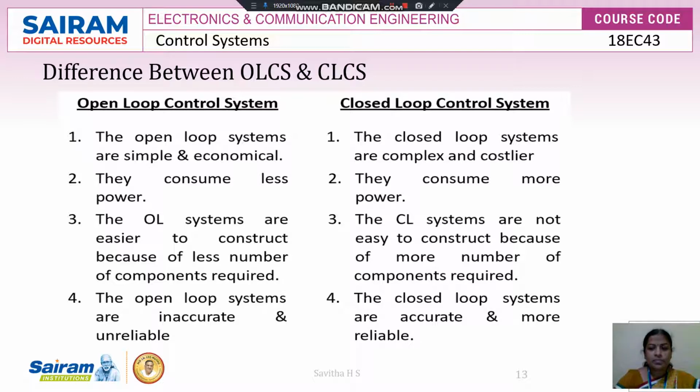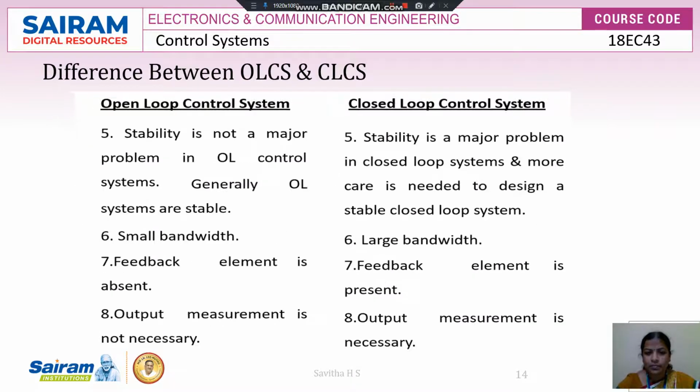Open loop systems are easier to construct because of the smaller number of components. But if we consider the closed loop system, it is not easy to construct. It is complicated because more components are required for the closed loop control system. Open loop systems are inaccurate and unreliable, so we can't be sure whether we are getting a proper output or not. Closed loop systems are more accurate and we can believe the output because we are getting the desired output.